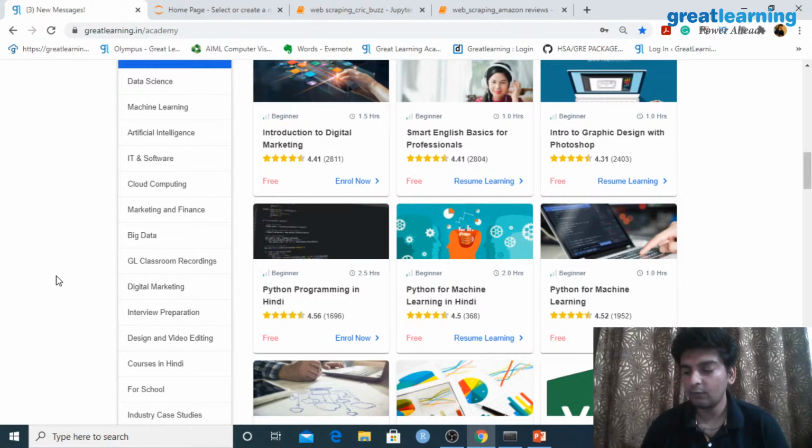AV Gamers is asking which module will be used for web scraping. We'll be using Beautiful Soup for this purpose. So Beautiful Soup is a library in Python and we'll be using that particular library.